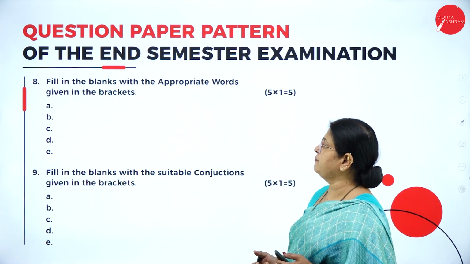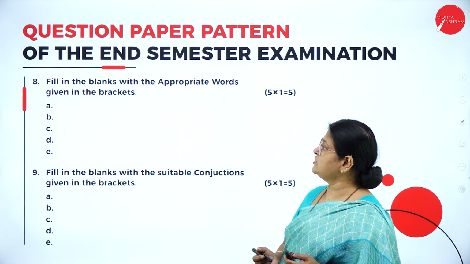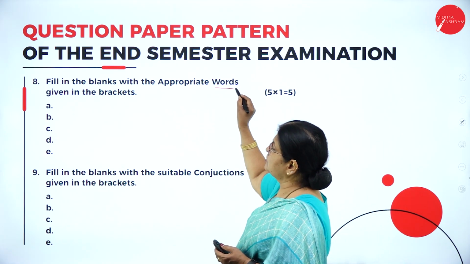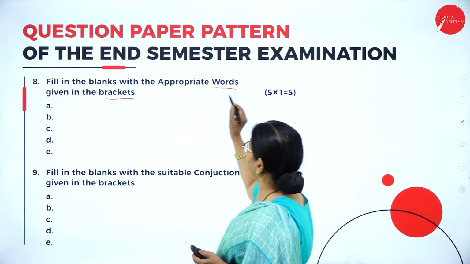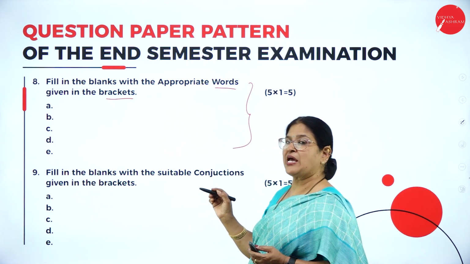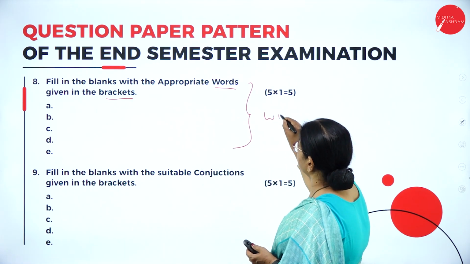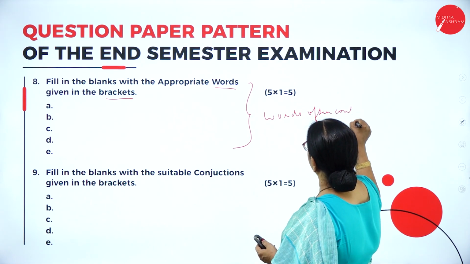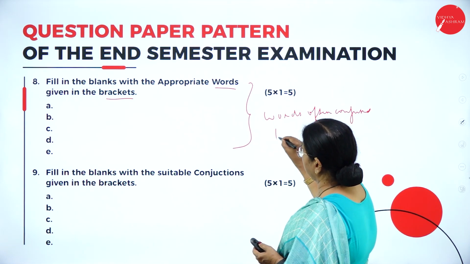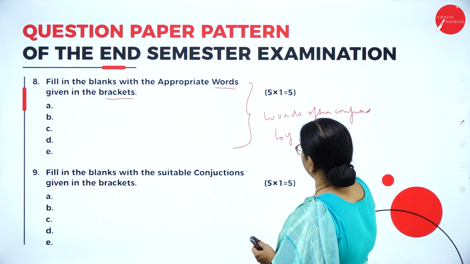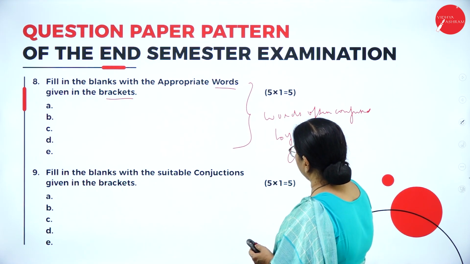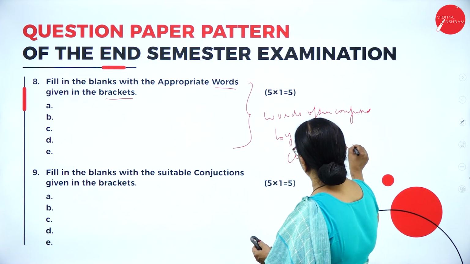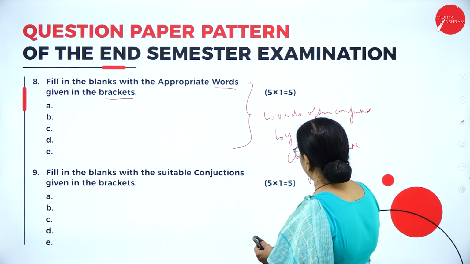Question number 8 is: fill in the blanks with the appropriate words given in the bracket. This section is from the language component called words often confused. Like for example, by, course, plain.